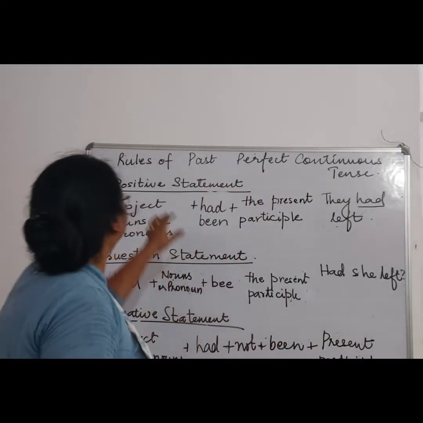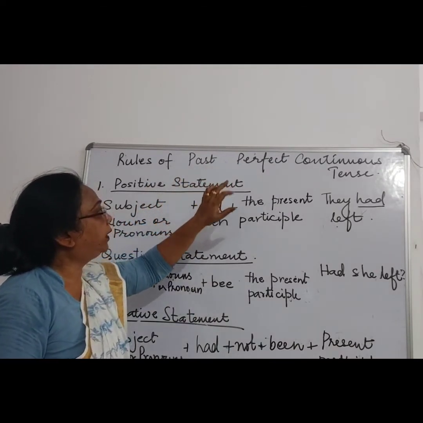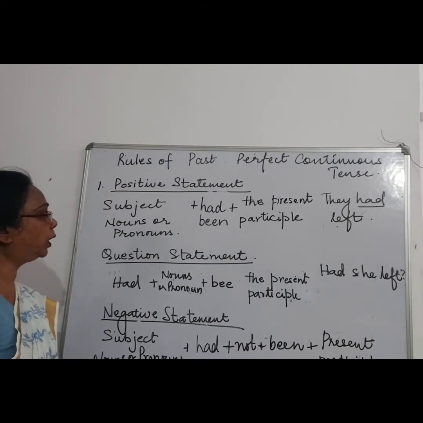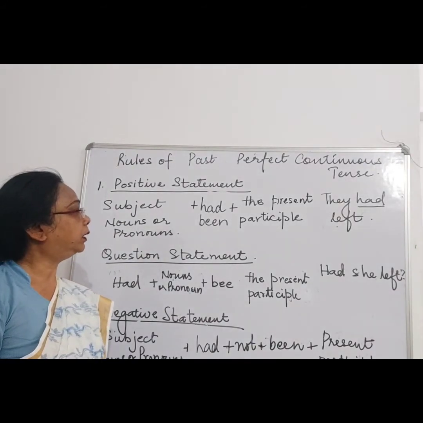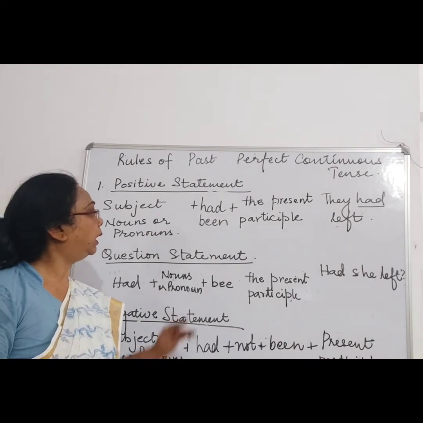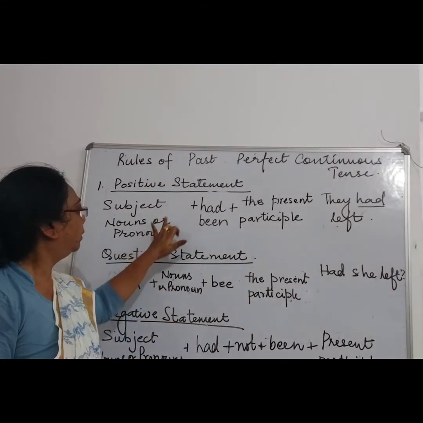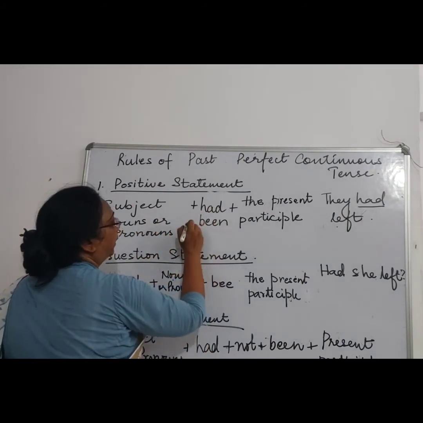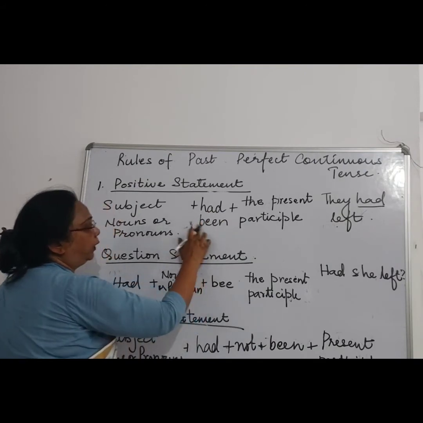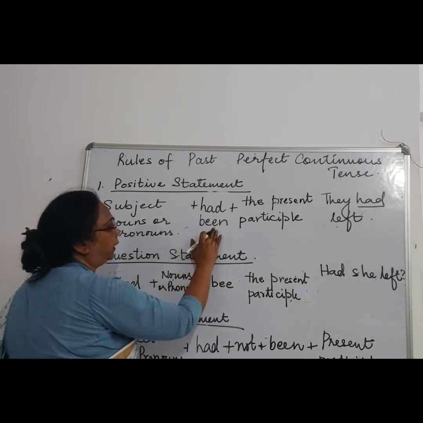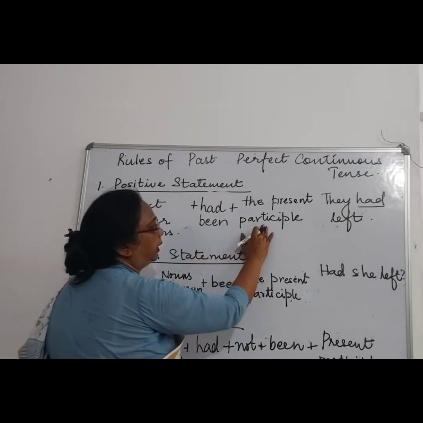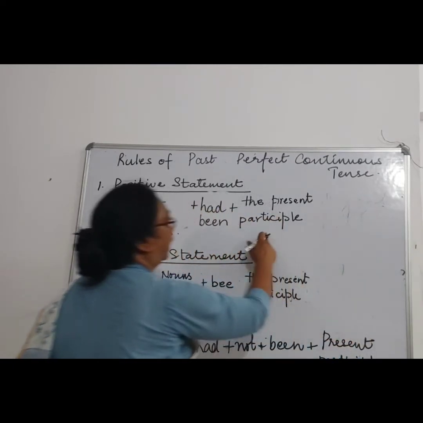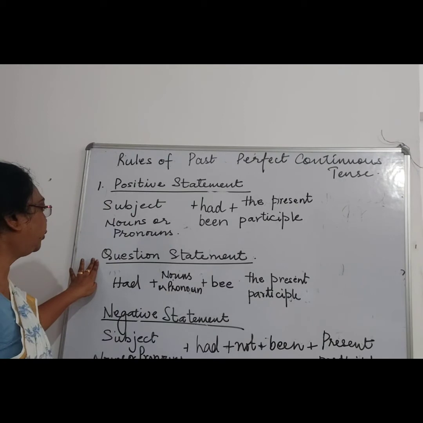Now next are the rules for the past perfect continuous tense. For a positive sentence, again, if the subject is a noun or pronoun, whether singular or plural, you have to add had been after the subject. You have to add had been, then the present participle, over here you have to add. Right. Next is for the question statement.